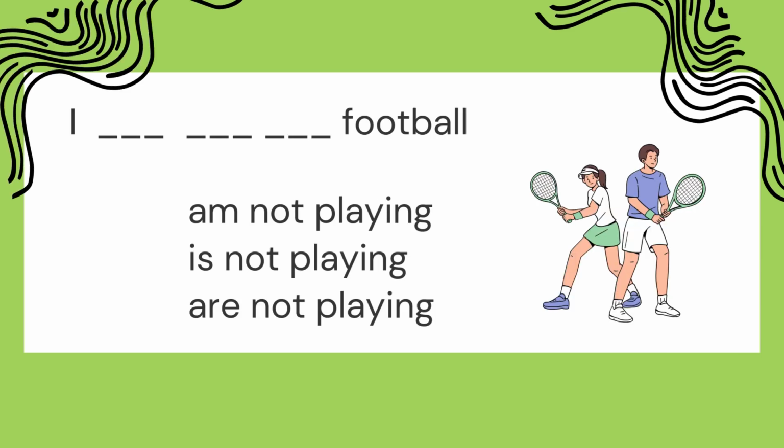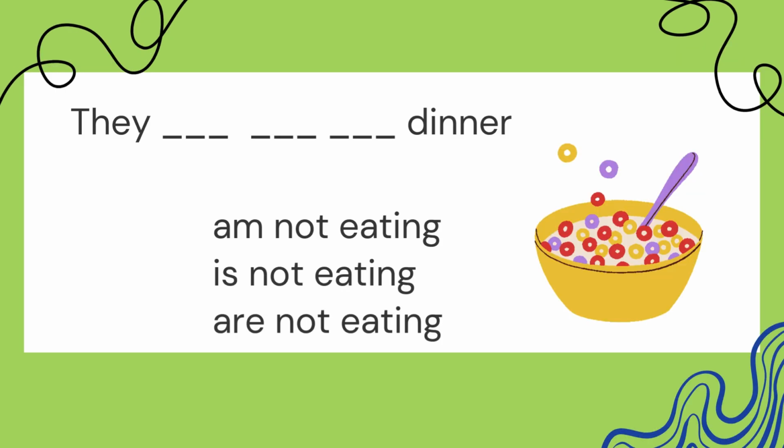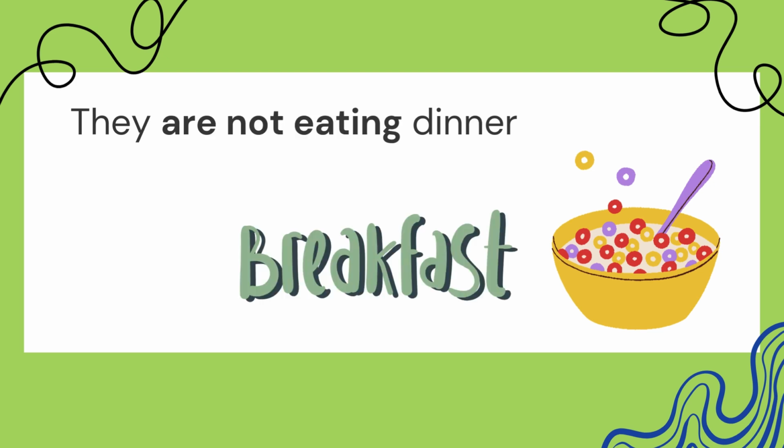I am not playing football, I is not playing football, or I are not playing football. I am not playing football, correct. And they, what? You do this one. Nice.